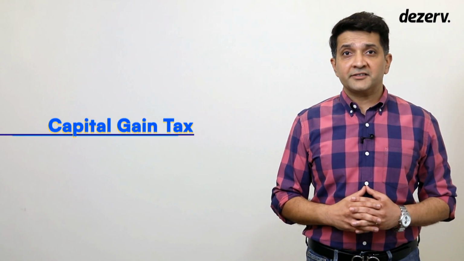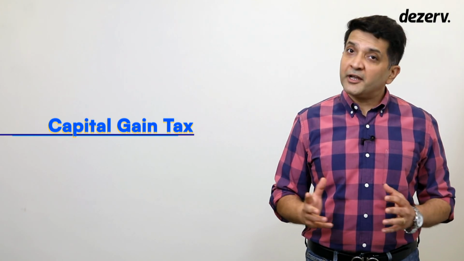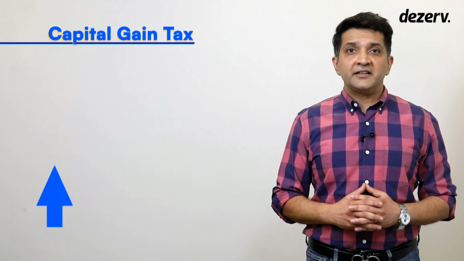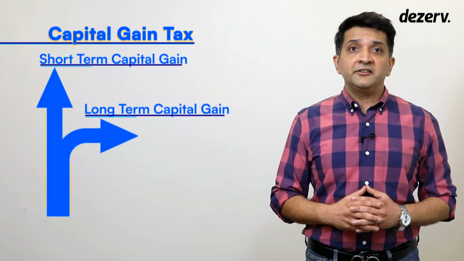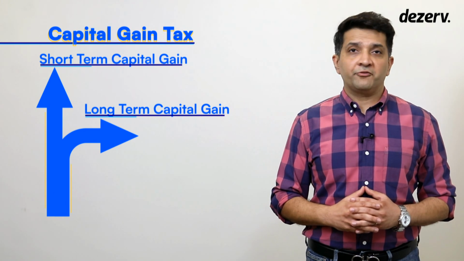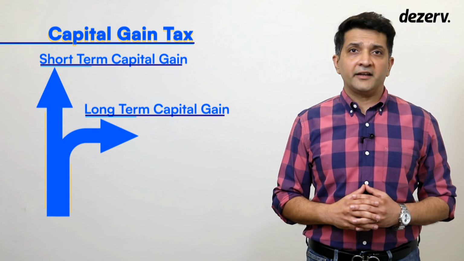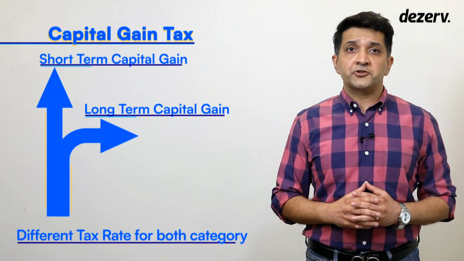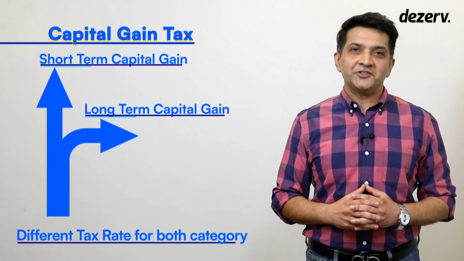Before I proceed, let me tell you about the tax you have to pay when you sell an investment. First of all, capital gains tax, as it is called, is payable only when you sell an investment and make a profit. The capital gain tax that you have to pay depends on the category of the investment and the period for which you have held the investment. Either it is a short-term capital gain or long-term capital gain. And the rate of tax for short-term and long-term capital gain is different for equity and debt instruments.